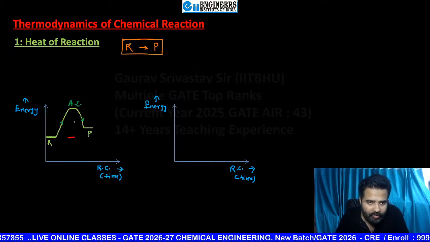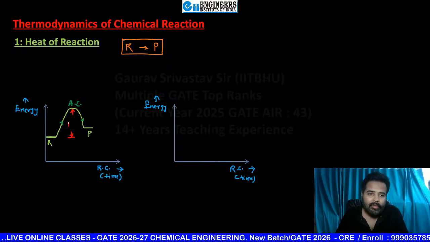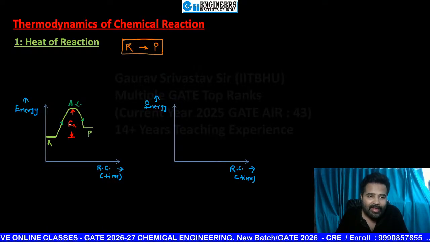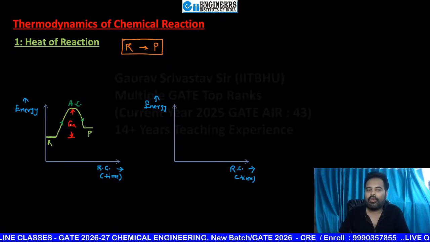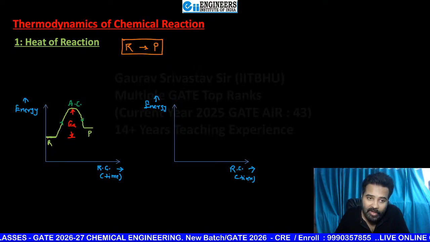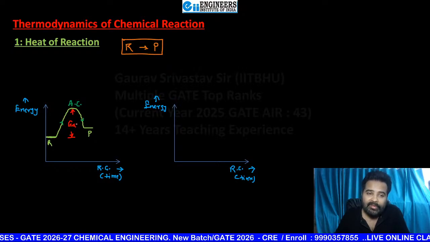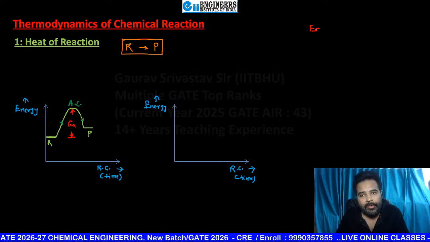So here clearly you can see this is the reaction path on this diagram, and this is the amount of energy that you had given here in order to start the reaction. This minimum amount of energy that is required in order to start the reaction above the average energy of reactants is termed as EA, and this EA is activation energy.